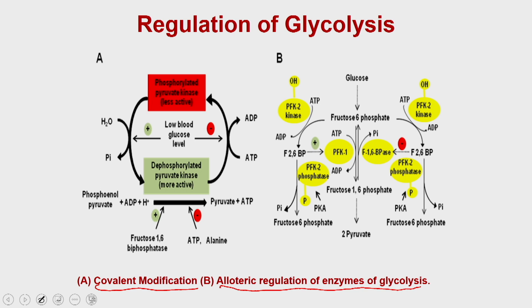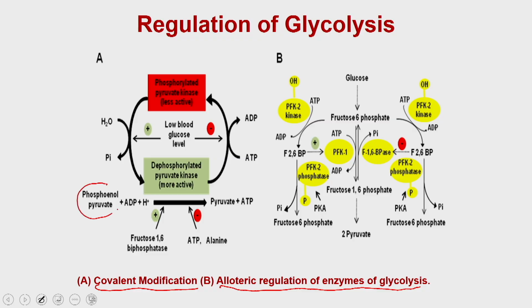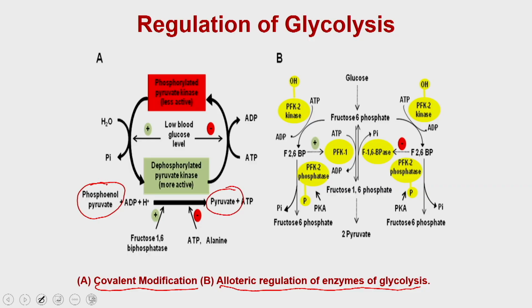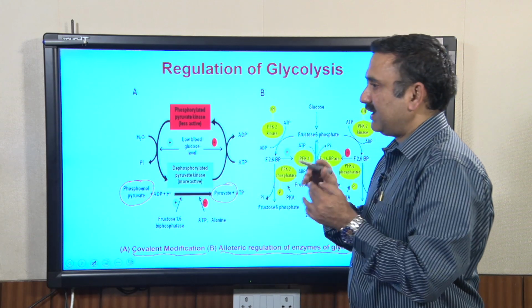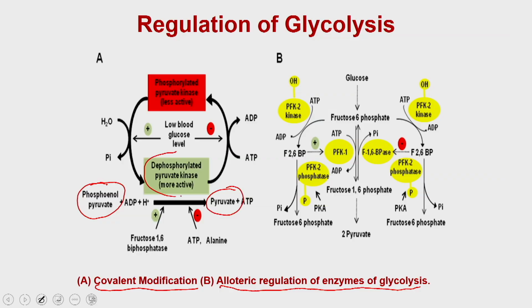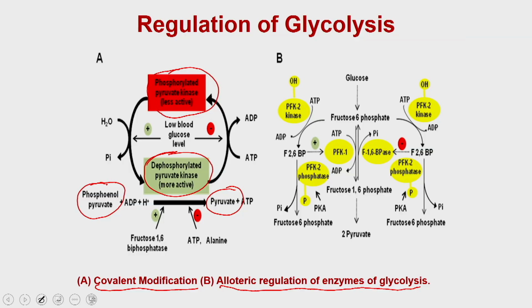In covalent modification, the example is pyruvate kinase, which takes up the phosphate from phosphoenol pyruvate and generates pyruvate. This enzyme, pyruvate kinase, could be present in two forms. One is the phosphorylated form, the other is the unphosphorylated or native form. The dephosphorylated form is more active, whereas the phosphorylated form is less active.